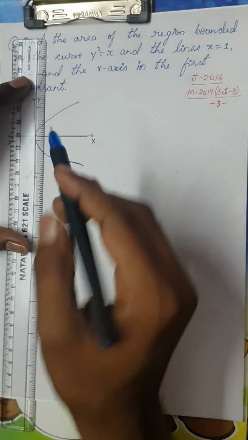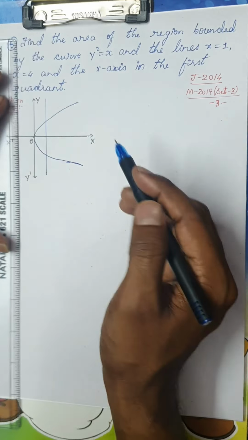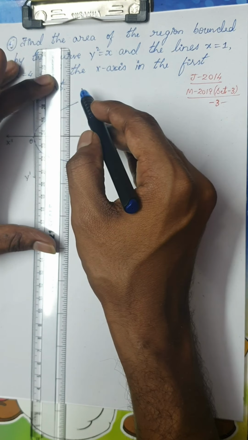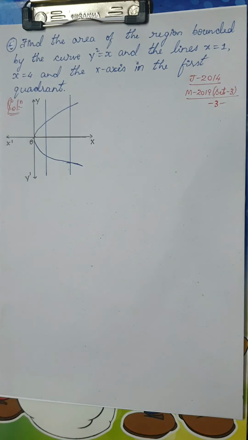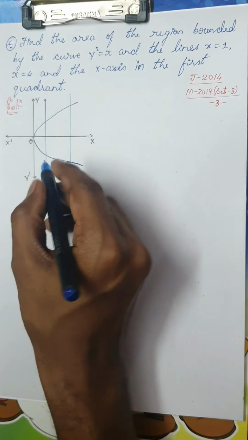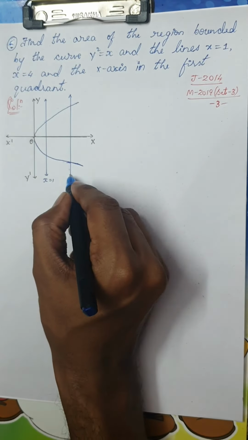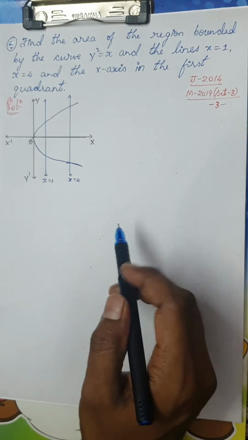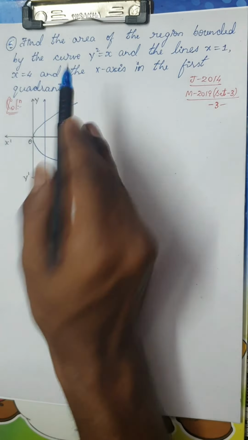So draw the lines. Let me say this is the line x is equal to 1, and the line x is equal to 4. Okay, so you can neatly draw however you want. Don't worry about the scale for this curve, because this is just to give you the idea of the required area. Okay, so x is equal to 1, x is equal to 4, and the x-axis, remember x-axis means this, in the first quadrant.